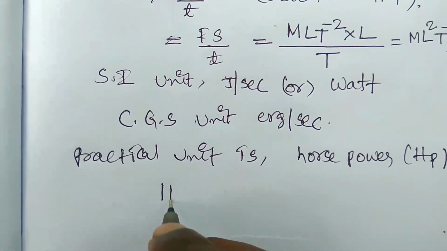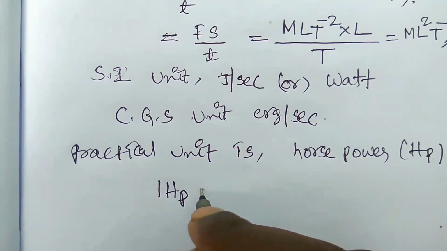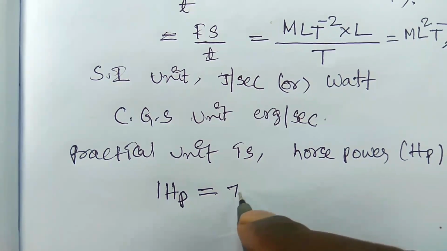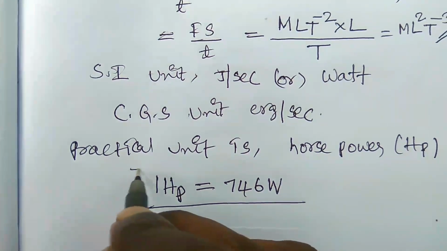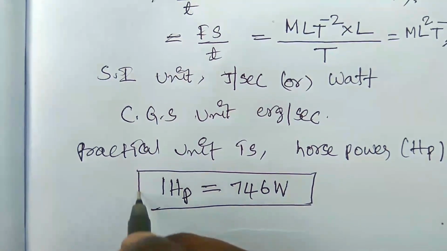So 1 horsepower is equal to 746 watts. So this is the practical unit of power.